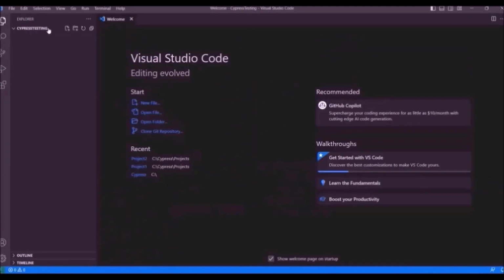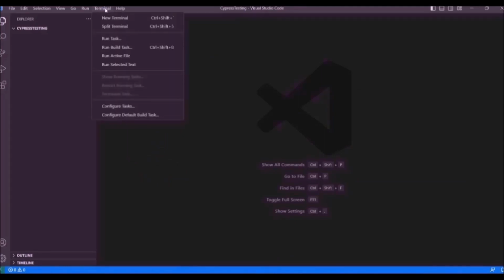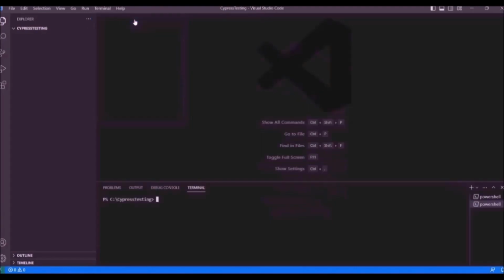So that folder is displayed here. Close this window. Go to the terminal. Click the terminal. Click New Terminal. So you will see the terminal over here and the location is already showing the current folder, Cypress testing.